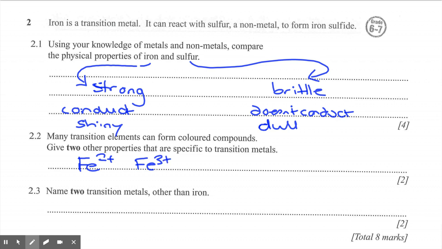They can have something called variable oxidation state, in the fact that they can form different numerical values for their stable ions. As a result of that, quite often what we see with transition metals is that they have the ability to act as a catalyst in other reactions.